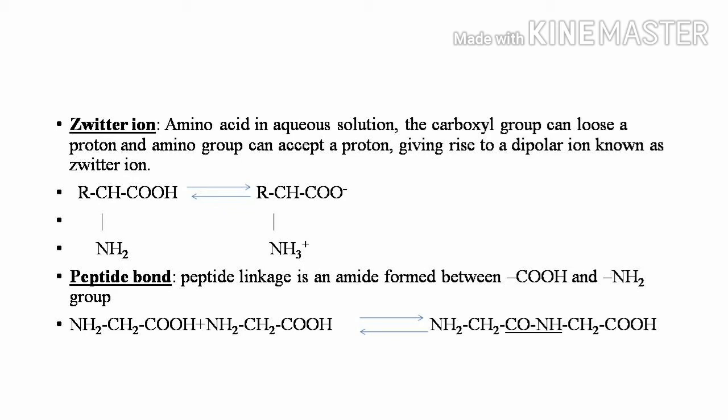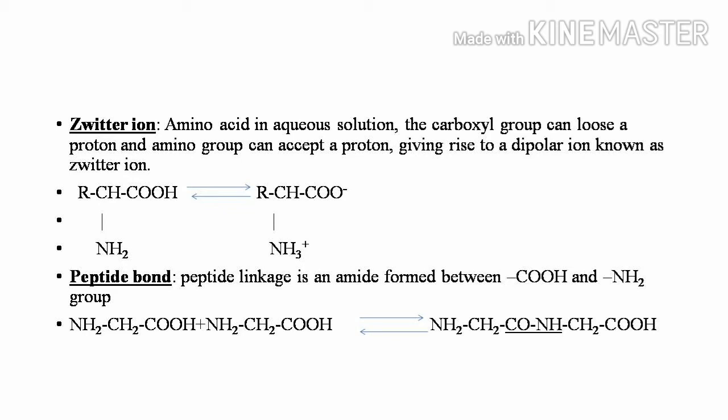As we have discussed earlier, a protein is a polymer of alpha amino acids. Now, you may have a doubt how these amino acids are joined together. In order to answer that, you have to know about a peptide bond or peptide linkage.